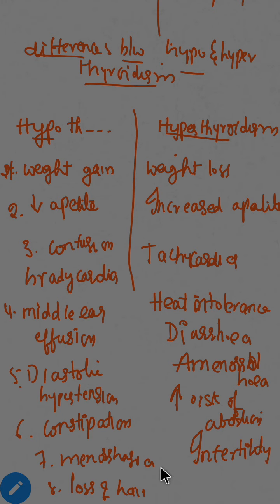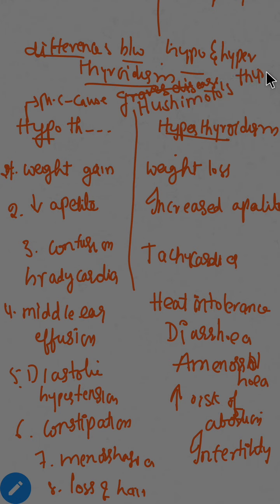These are some important differences. And one more thing that we have to remember is the most common cause of hypothyroidism is Hashimoto thyroiditis, whereas the most common cause of hyperthyroidism is Graves' disease.